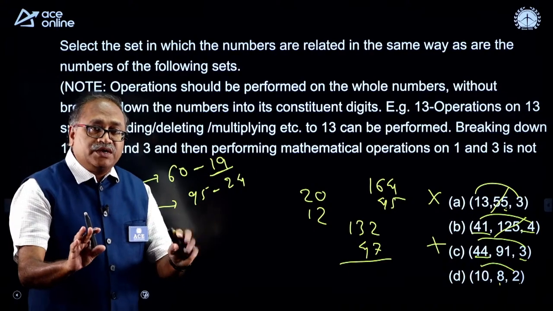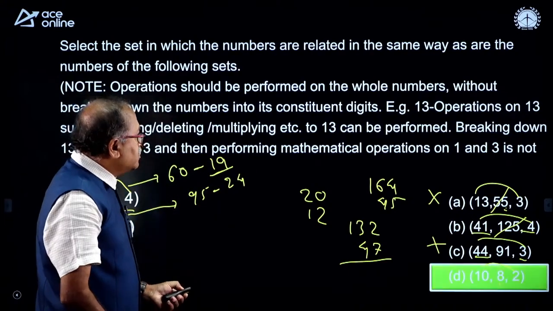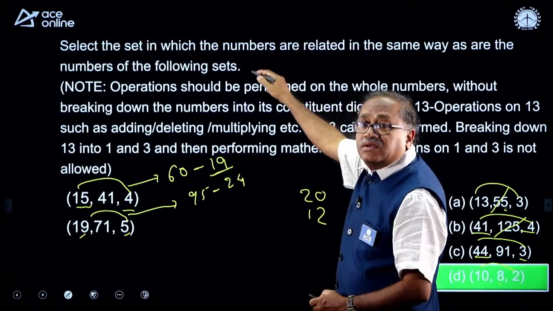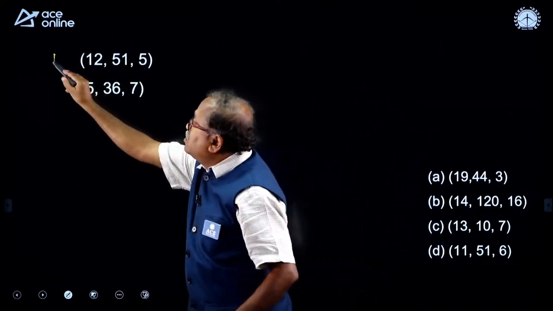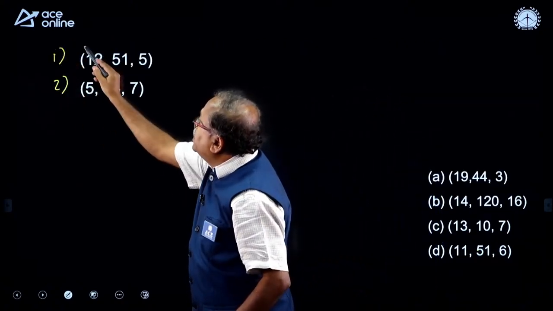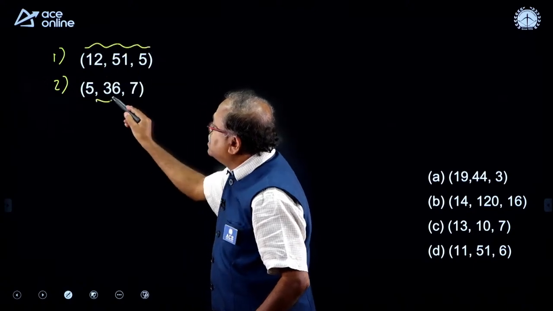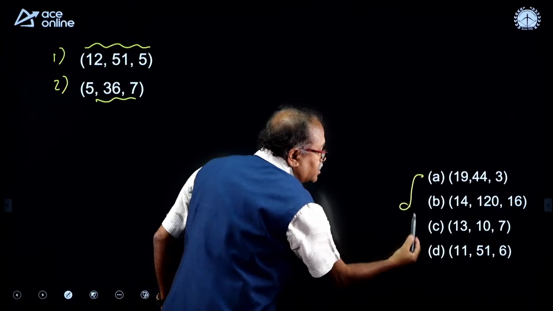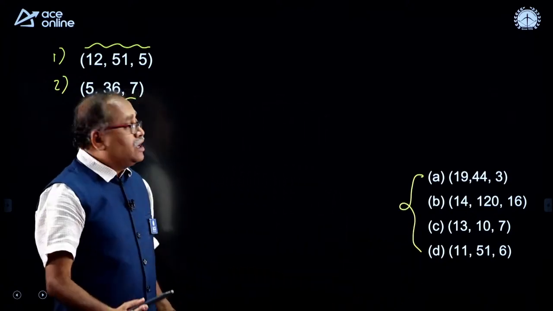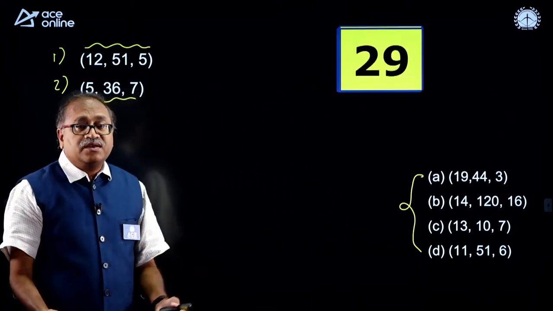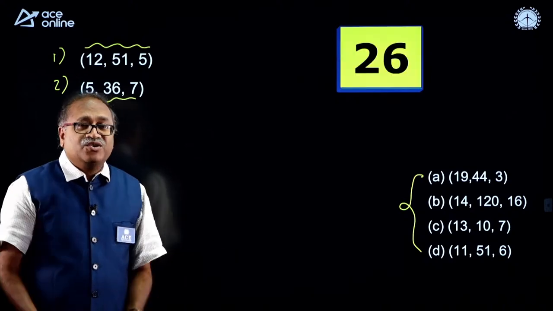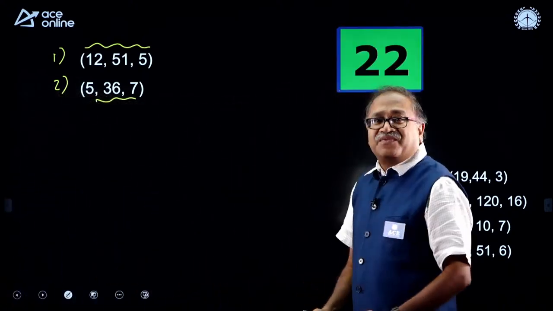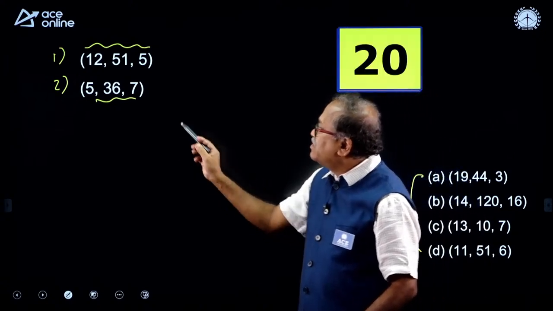So, beautifully you understood this. Similarly, I have one more question with the same instruction as this. You have the two sets over here, understand the relation between these three and identify the similar relation in the given number. I will give 30 seconds for you. If you can try and get it, it is fine, or you will understand it. Okay. So, I am just getting away from between the camera and board.